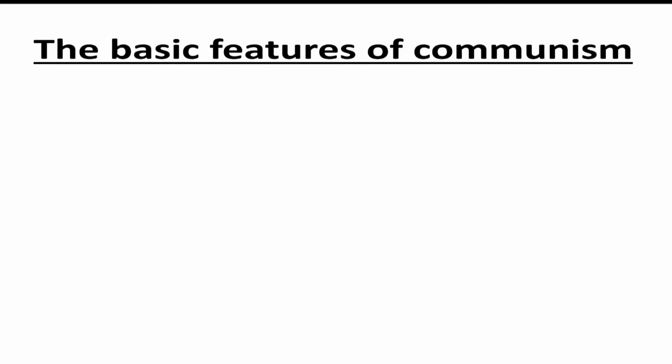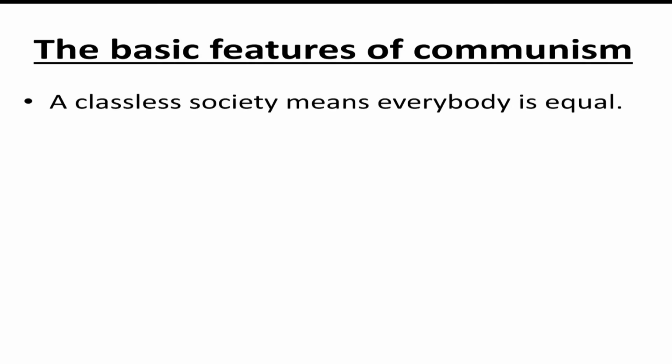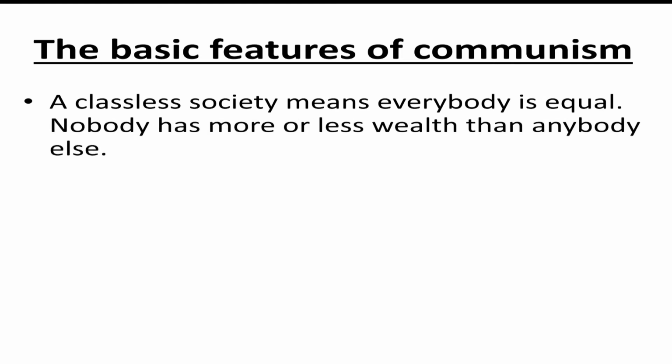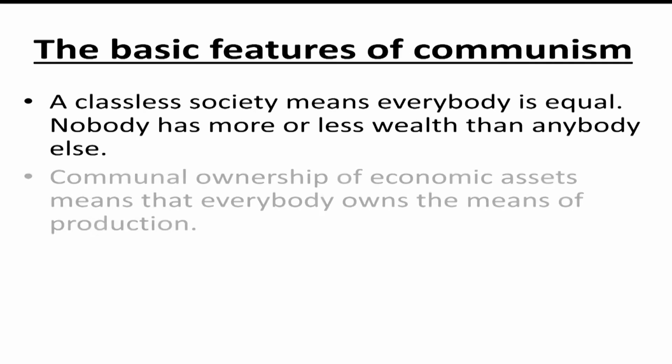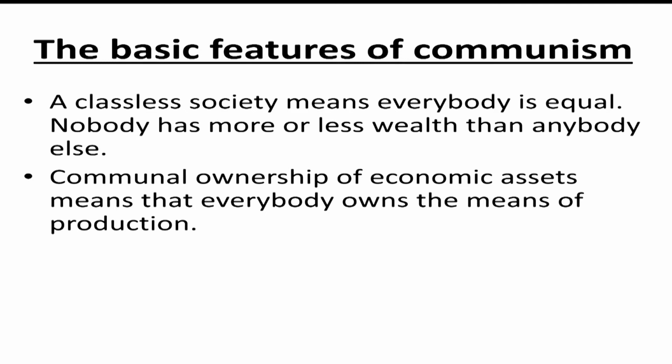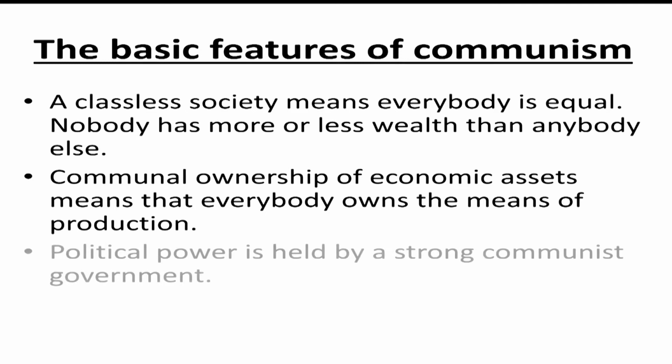The basic features of communism. A classless society means everybody is equal. Nobody has more or less wealth than anybody else. Communal ownership of economic assets means that everybody owns the means of production. Political power is held by a strong central communist government.